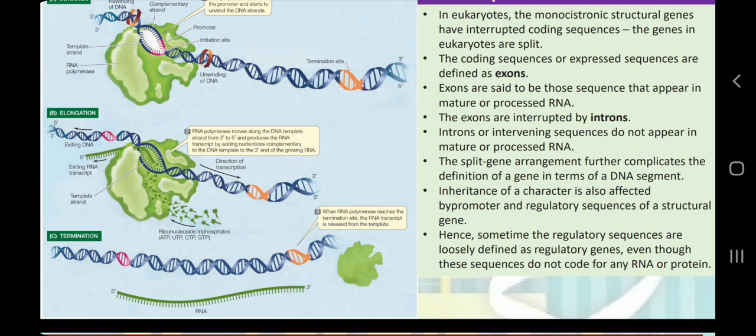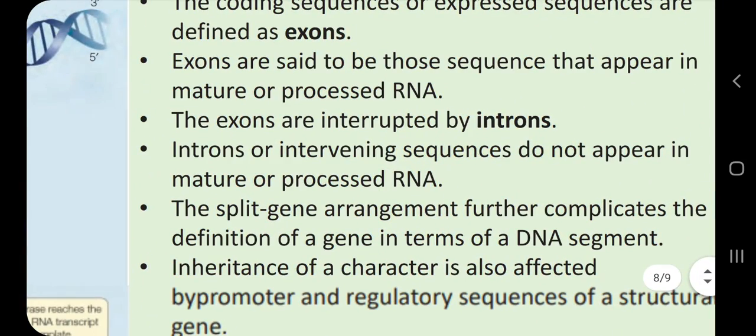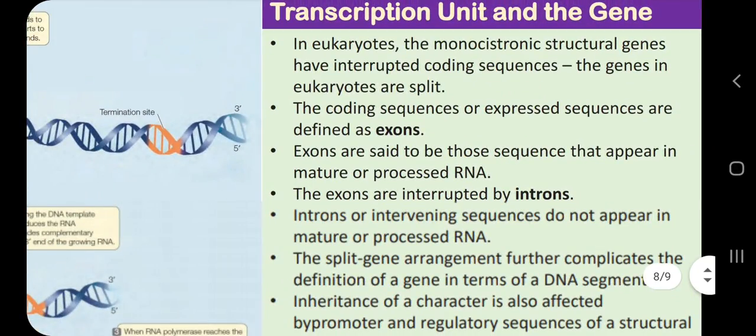The sequences which are not useful are called introns or intervening sequences. The sequences which are useful for making proteins are called exons or expressed sequences.